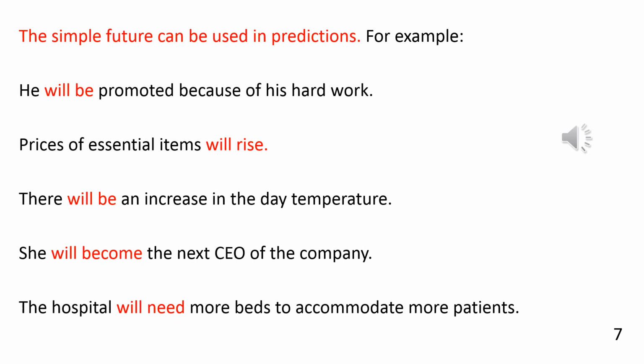This is again a point of time in the future, and hence something is going to happen there, and that is mentioned or spoken of by using the simple future tense. And finally, we have a sentence. The hospital will need more beds to accommodate more patients. So here you notice that in all these sentences, there are predictions of what will happen or might happen at a point of time in the future.